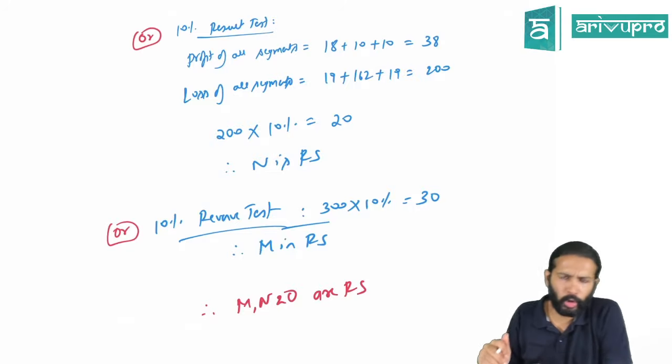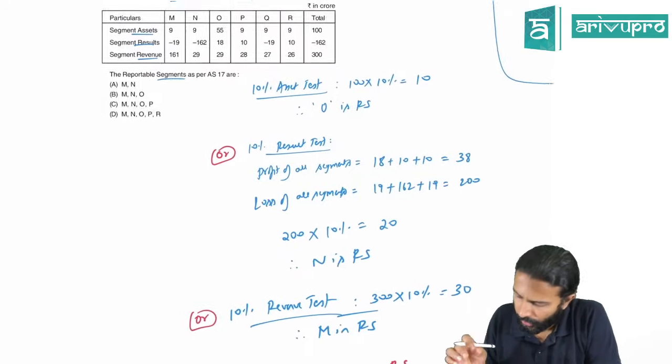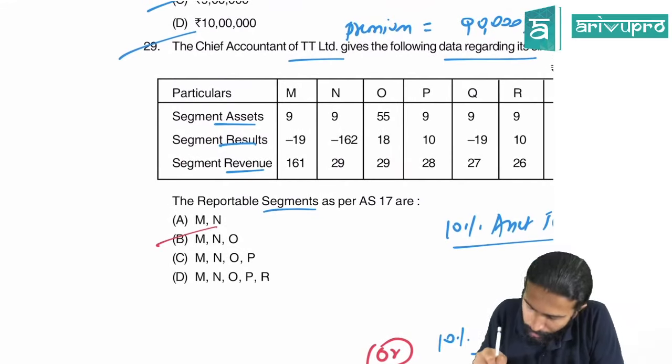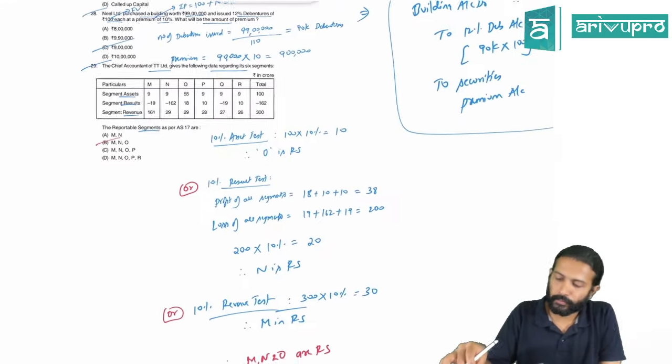We had done this problem also in our class, right? I mean, a similar one. M and O. So B is the right option there for this particular question.